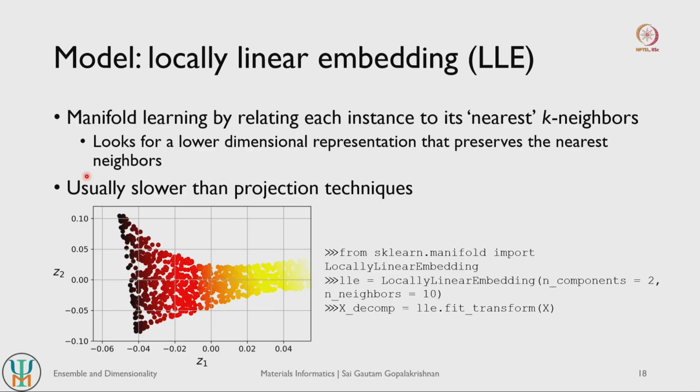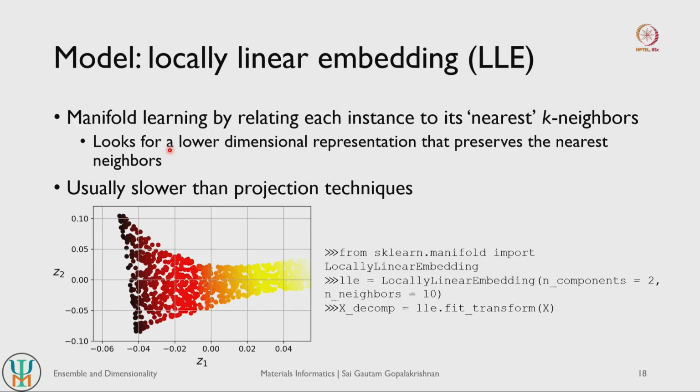So for k sets of neighbors, let us say 5 neighbors, it tries to preserve the set of neighbors for a given data point. So 5 neighbors for a given data point, for example, and it tries to look for a lower dimensional representation which preserves this neighborhood.